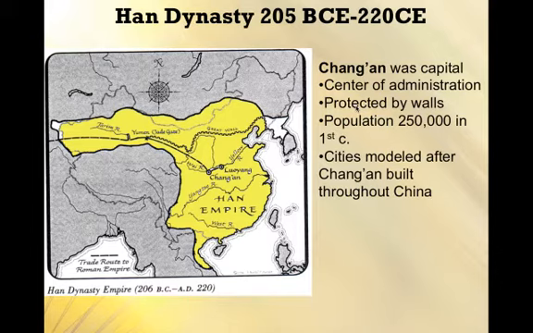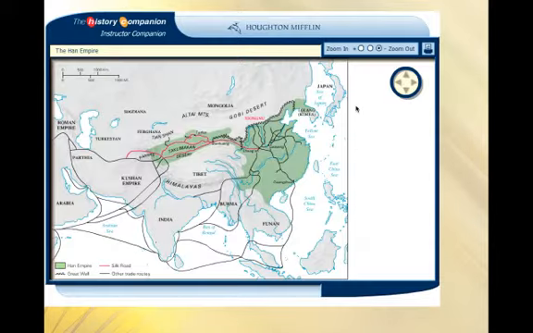This is another edition of Notes, and we are going to be talking about the Han Dynasty in China. This is sort of like one of the golden ages, maybe, of Chinese civilization. Take a look at this map here. This is the extent of Han conquest, if you will, during the period.